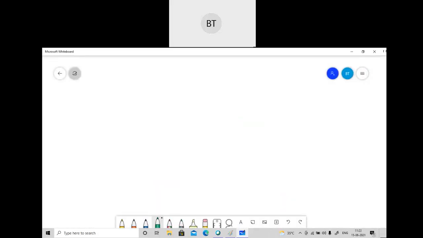So see, first 4 combinations will be there. In the first state, both will be 0, and the input should be 0. So I'm drawing here M1, M2, M3. This is the input part, and M2, M3 is the state representation part.